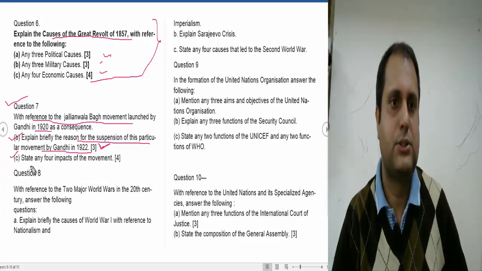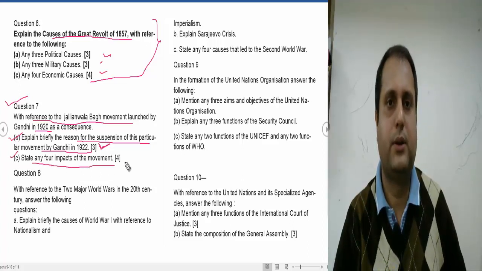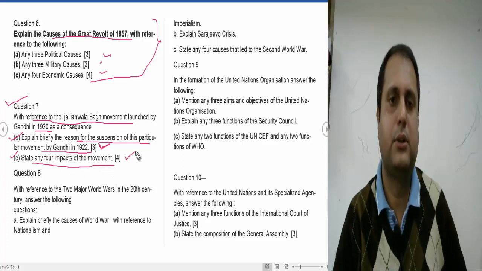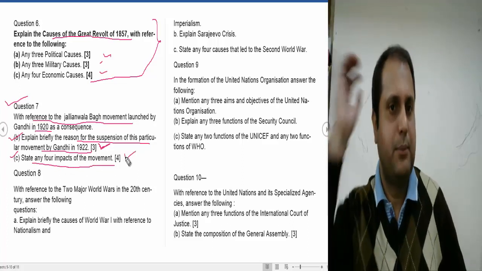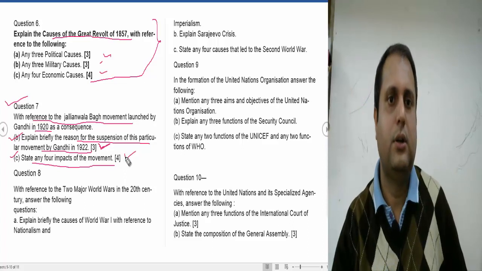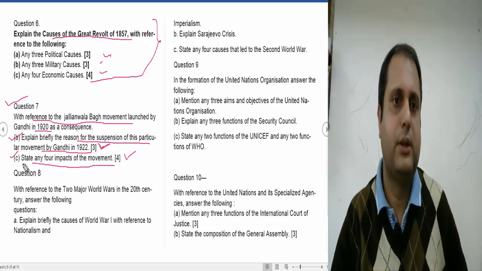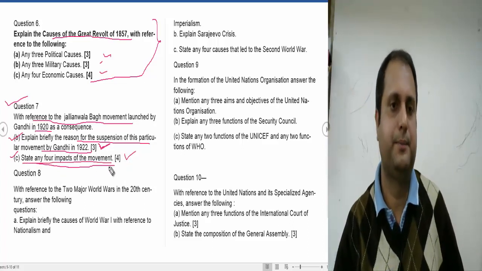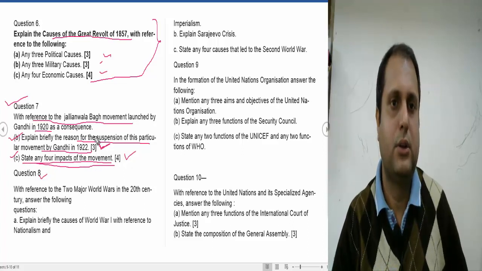Now another question: state any two impacts of the movement. Any two impacts we have to write down. It can be the Hindu-Muslim unity. It can be the withdrawal of the movement. So any two impacts you have to write down here. The Jallianwala Bagh massacre is also very important this year.